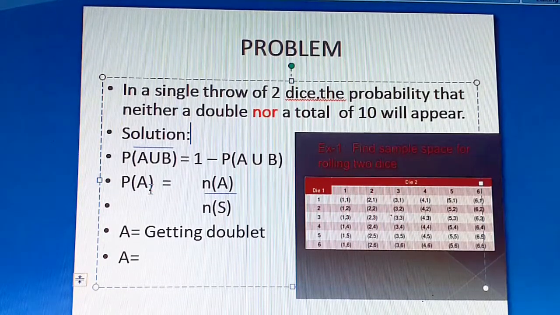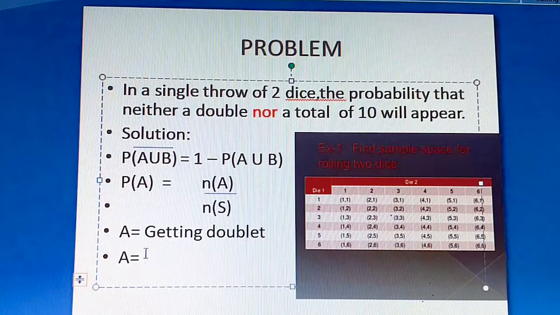Probability of A, we know, is N of A by N of S. In order to use the addition rule, to find P of A union B, first you should know whether it's a mutually exclusive event or not. First we'll find P of A, we'll also see what is P of B, and we'll see whether they have anything in common between them too. Okay, students, here we go.